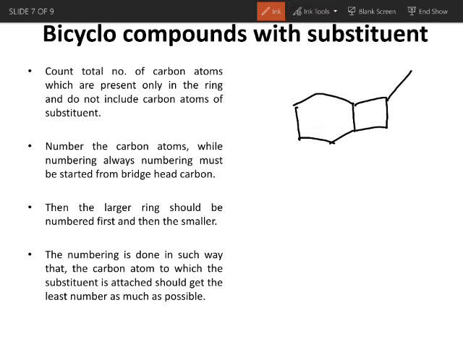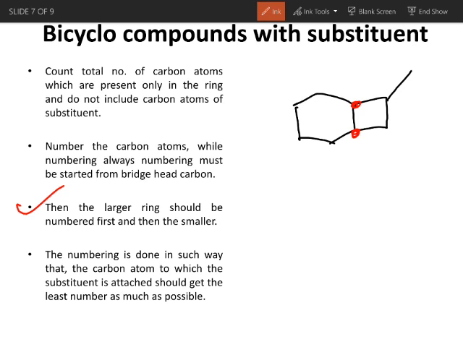Now these two are bridgehead carbons. Rule 2 says that we have to number the carbon atoms of the ring, but numbering must be started from bridgehead carbon atoms. We have 2 bridgeheads, one at the upper side and one at the lower side. You can start from either bridgehead carbon. After giving the first number to the bridgehead carbon, the larger ring should be numbered first, then we go for the smaller ring.